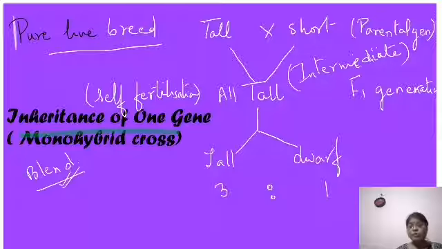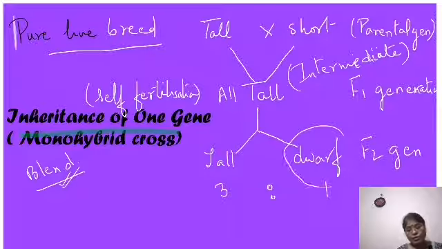And also in the second generation, called the F2 generation, he got this dwarf organism. By looking at this dwarf organism, he said, if blending had happened, I would never have got this dwarf plant.